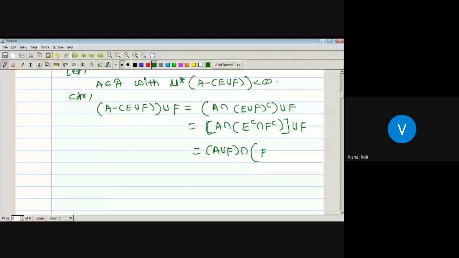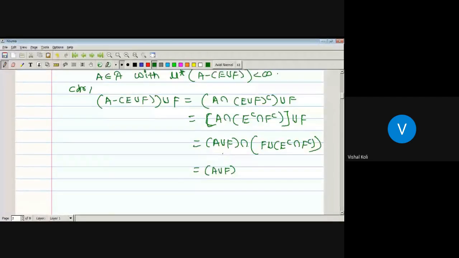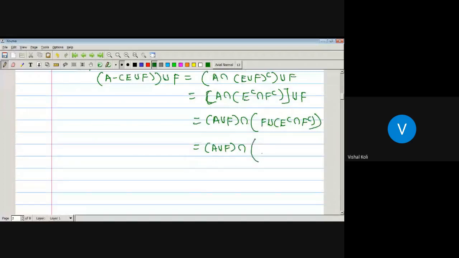Okay, so A intersection E complement intersection F complement union F, which is nothing but A union F intersection F union E complement intersection F union F complement. F union F complement, so which is equal to A union F intersection F union E complement.